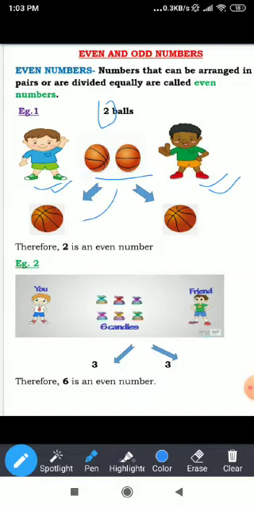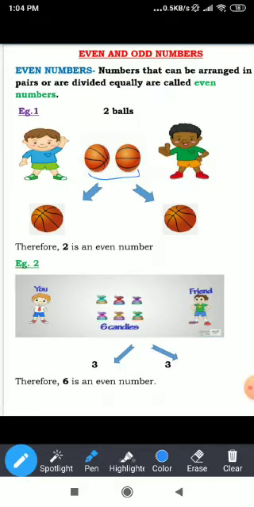I will keep one ball to myself and I will give the other ball to my friend. It means we are able to fulfill our first condition. That is, we are able to divide the two balls equally. Now, let's check another condition, whether we are able to arrange it in pairs or not. But before checking the condition of pairing, students, we need to understand the meaning of pairs. So, students, pair is a group of any two objects.